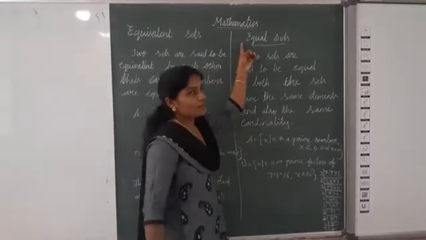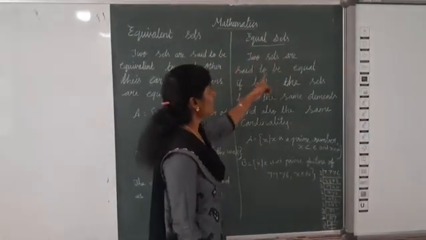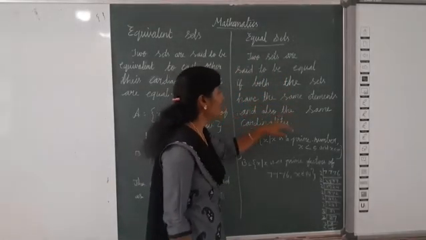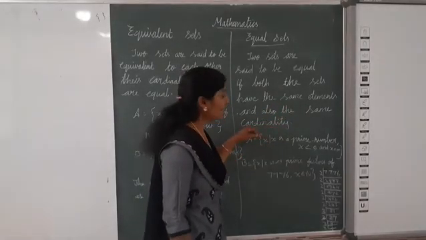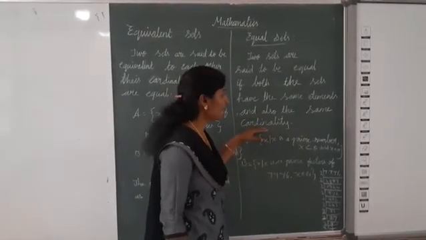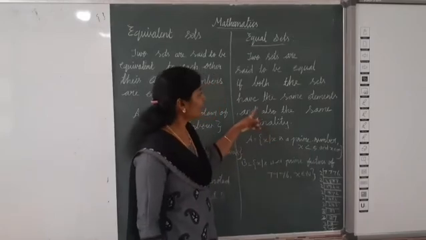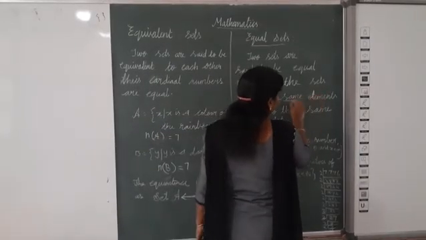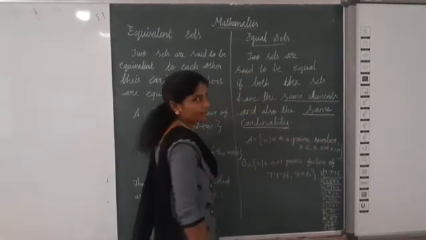Now next one, equal sets. What are equal sets? Two sets are said to be equal if both sets have the same elements and also the same cardinality. What is cardinality? The cardinal numbers are also the same. Same cardinality means the cardinal numbers are the same, and the same elements.